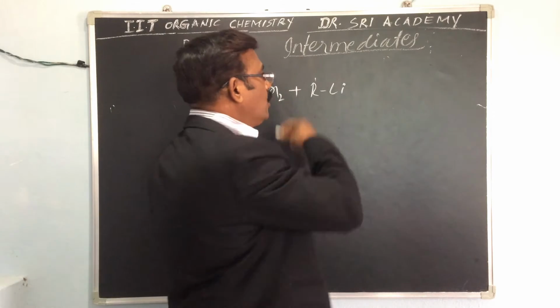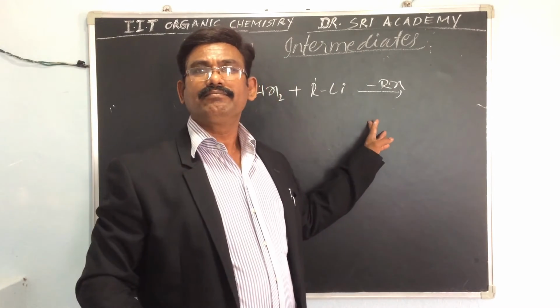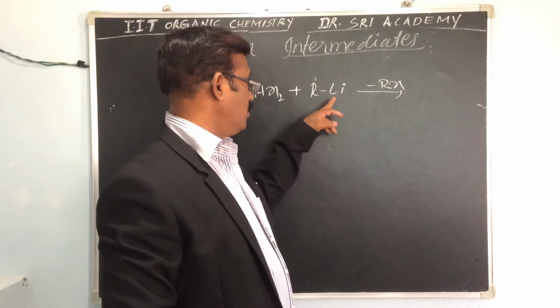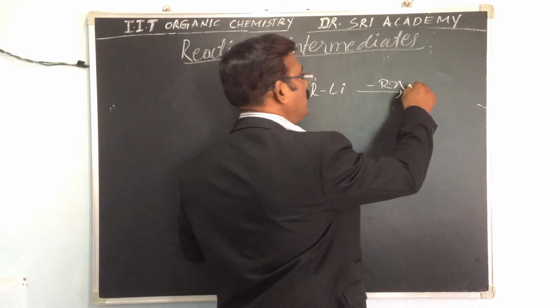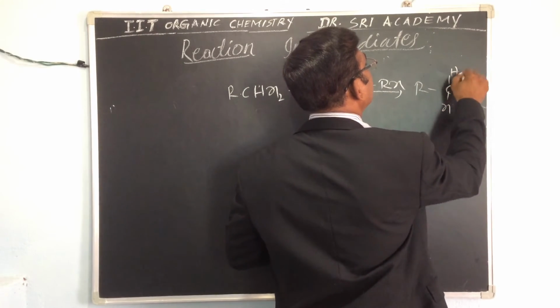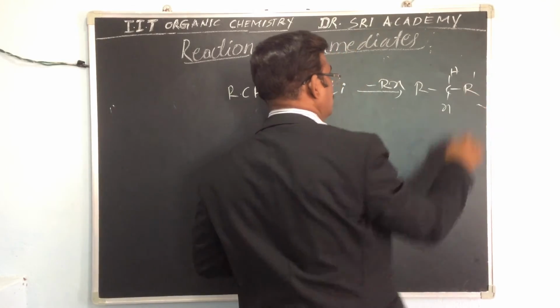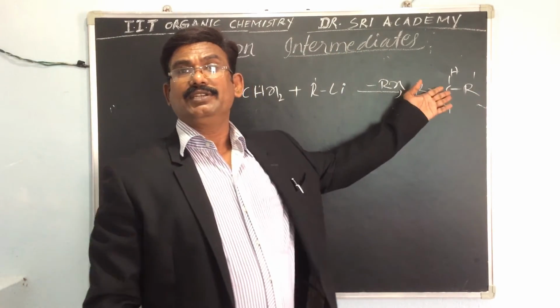So what happened here? Removal of R-X. This X is removed and replaced by the lithium here. So what type of compound is formed? RCXHLi formation takes place.